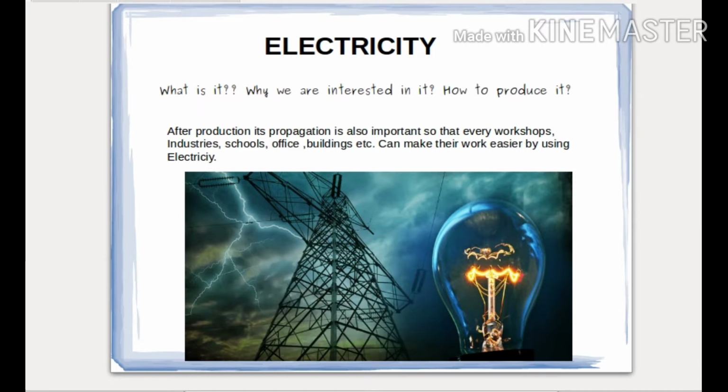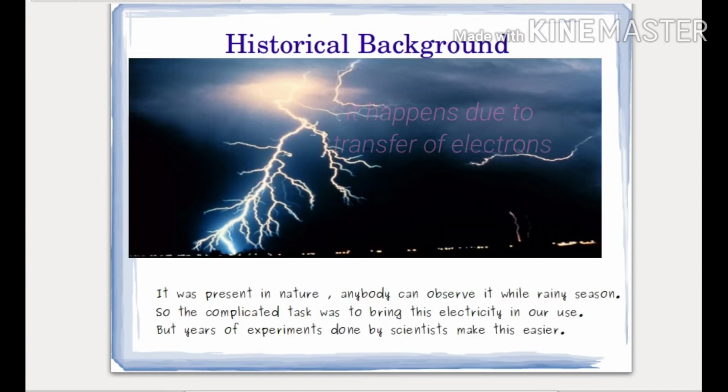So let us see some historical background. You can see over here clouds are lightening. This is the electricity, and it was present in nature at that time and it is still present in nature. Understand? But we are using it in the form of transmission lines, in the form of electricity in our households. Anybody can observe it in any season.